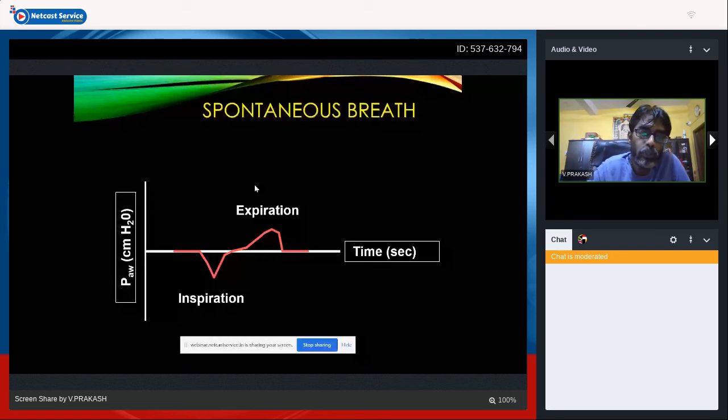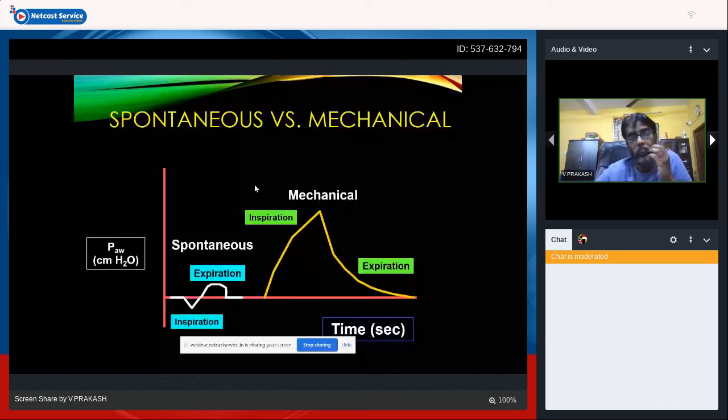So in spontaneous respiration, there is a negative flow during inspiration, and during expiration there is a positive flow. The reverse happens in a mechanical ventilator, where we push the positive breaths from outside to inside during inspiration. So this is a comparison of inspiration and expiration in a spontaneously breathing kid or a mechanically ventilated kid.